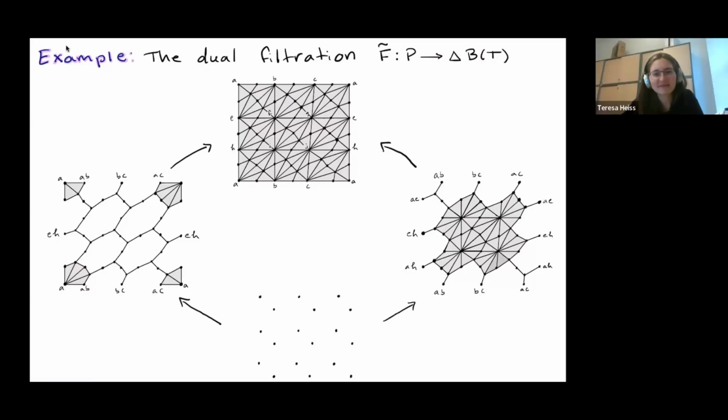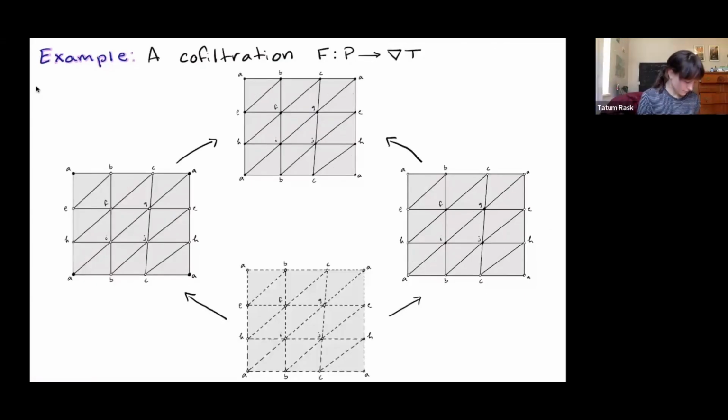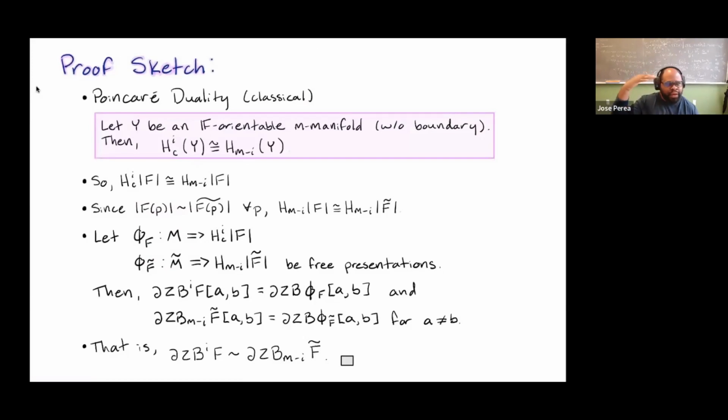Right, let's continue with the next question by Jose. Hi, Tatum. Hi. So I have the following question. In Poincaré duality, you need this hypothesis of R-orientability. I was worried that in your theorem, you only require orientability of the full manifold, but nowhere else along the filtration. My worry was something that started orientable, then became non-orientable, and then became orientable again. But it sounds like that's not a problem.